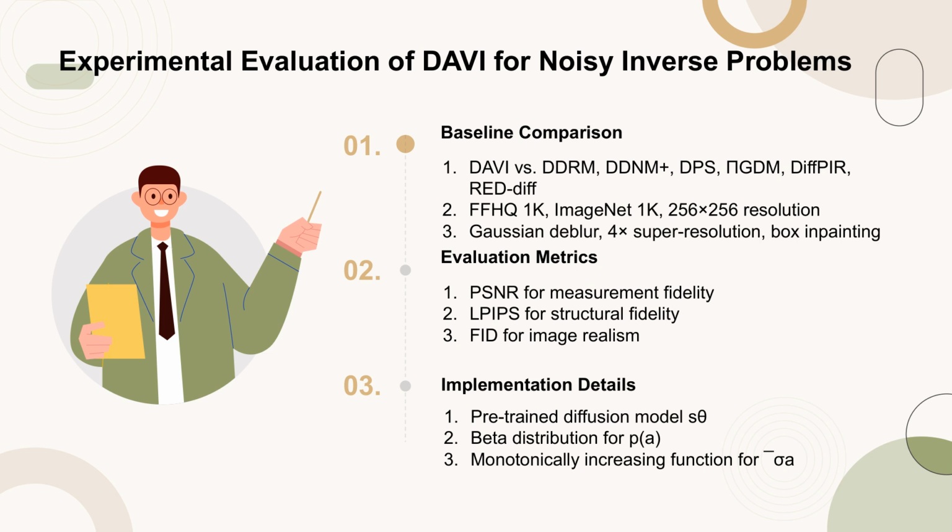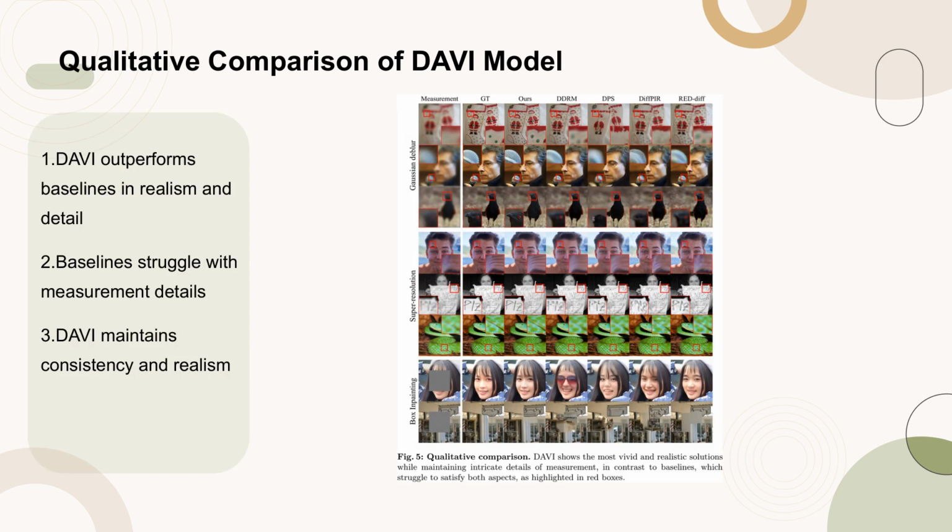For evaluation, we use PSNR to assess measurement fidelity, LPIPS to measure structural fidelity, and FID to evaluate image realism. The implementation details involve using a pre-trained diffusion model, setting P_A as a beta distribution, and sigma_A as a monotonically increasing function.